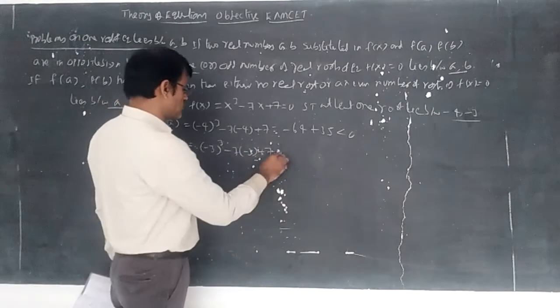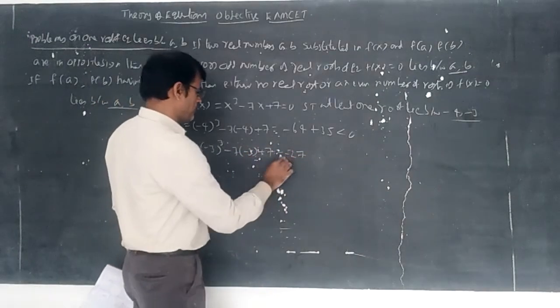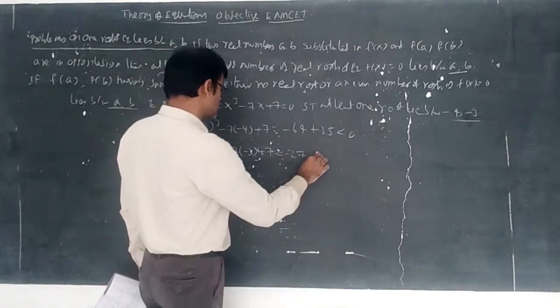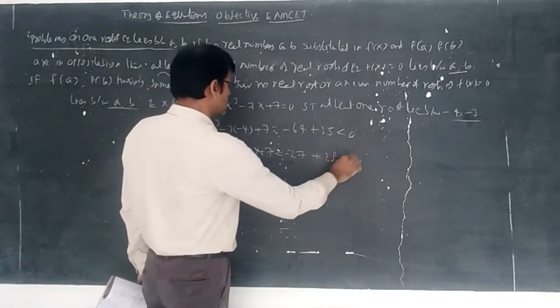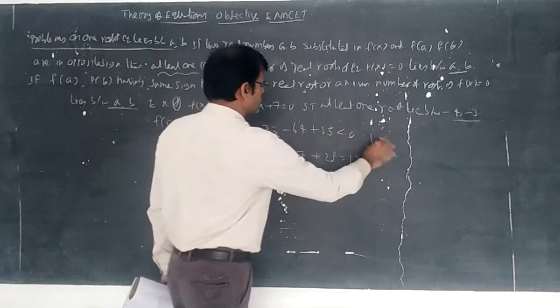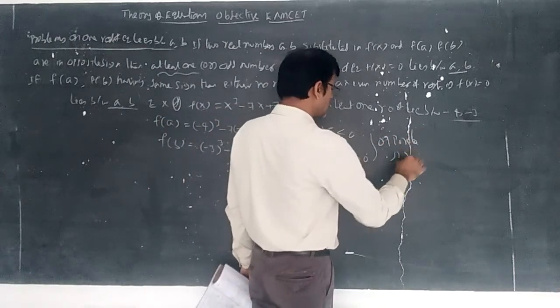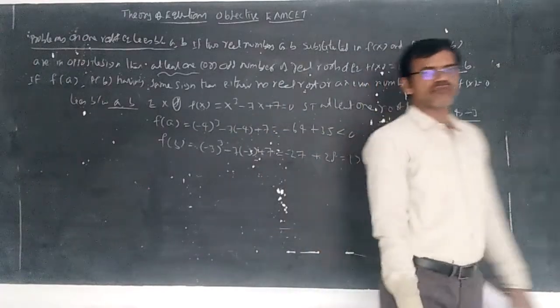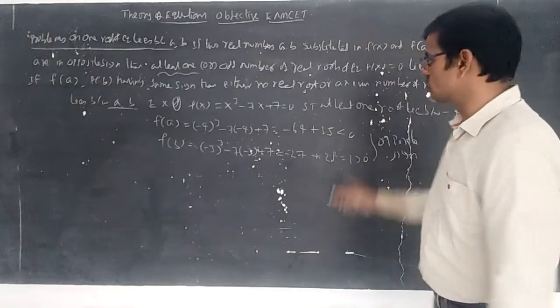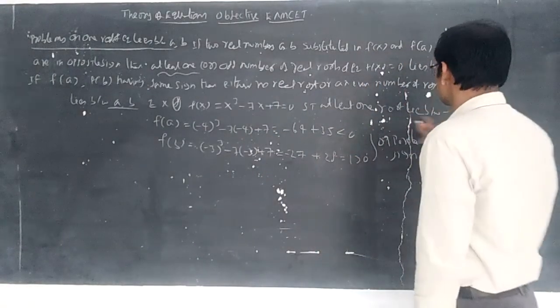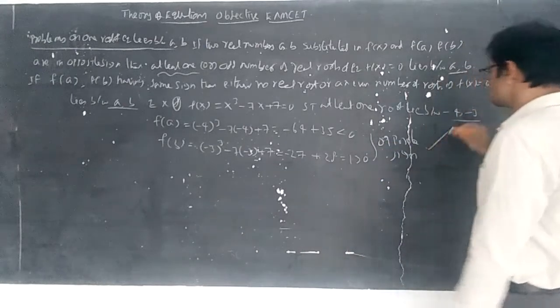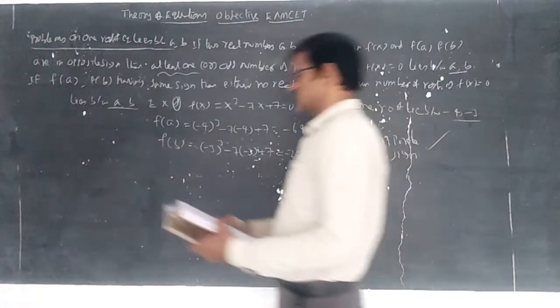So it is minus 27 plus 21 plus 7, that is 1. So opposite sign. That's all, it is enough. Whenever f of a less than 0, f of b greater than 0, opposite sign we got, we can say that at least one real root lies between minus 4 and minus 3.